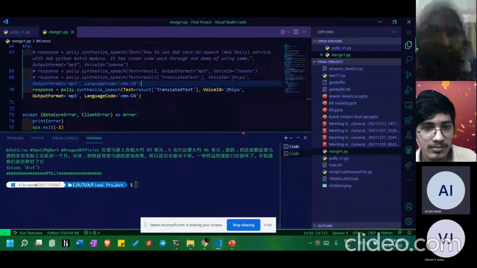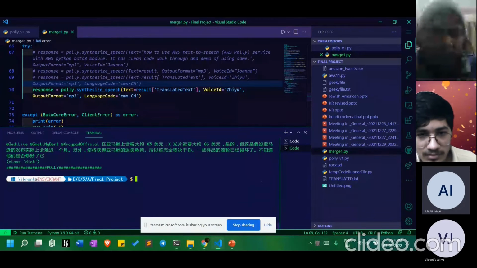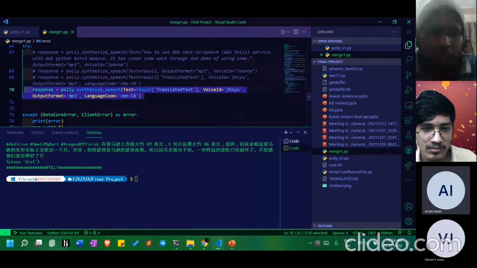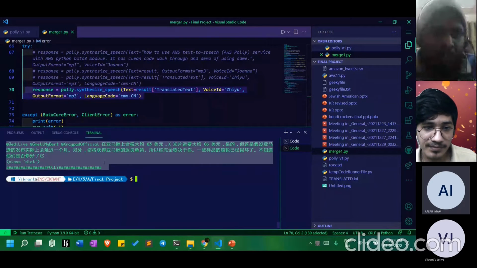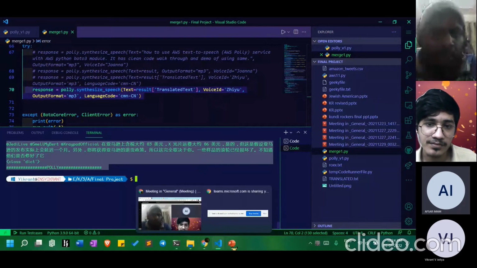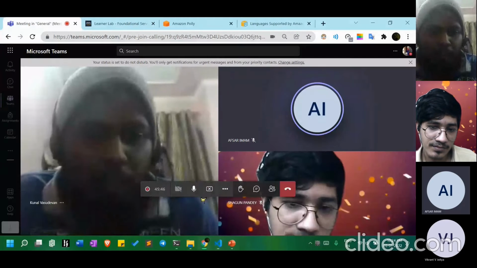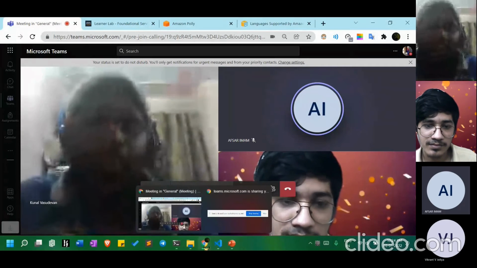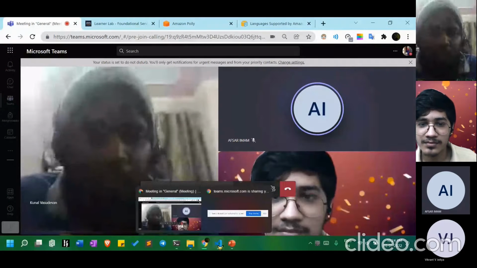So now we have used a different voice also, and the translated text is the same, and the language code is now changed to cmn-CN, which is Taiwan language. So this is the output, where the English text is translated into Taiwan text, and now it will show you. Sorry, Polly, actually it is Mandarin, Chinese Mandarin text.